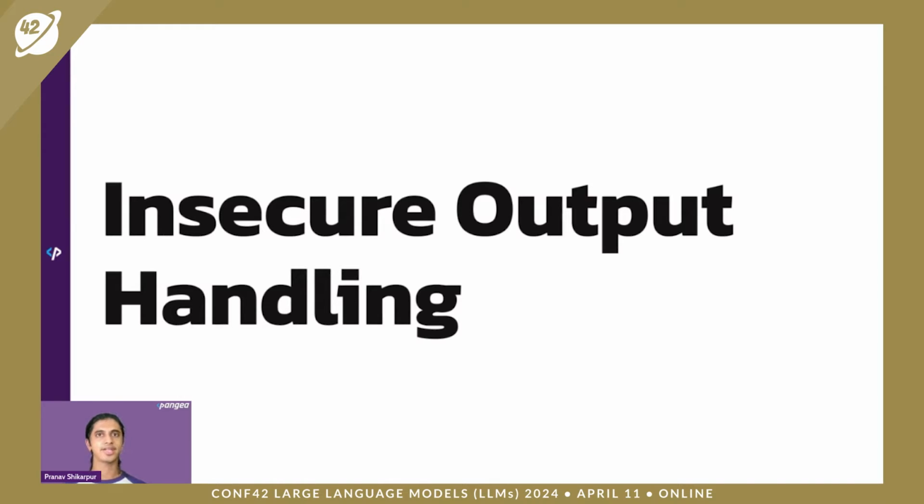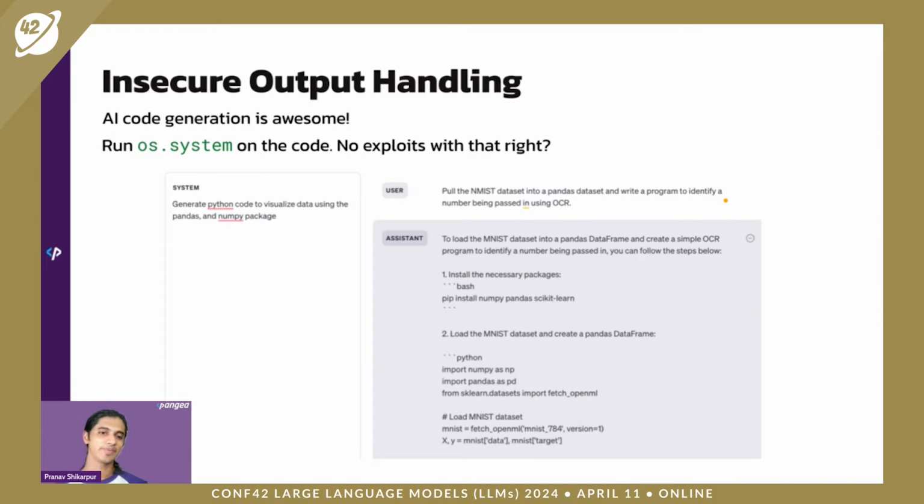Now let's talk about our second vulnerability, that being insecure output handling. Insecure output handling is one of the OWASP top 10 attacks, and you'll see why. Now, AI is awesome for code generation. We've all used, or some of us have used, Copilot, and it's helped us a ton. We've also used ChatGPT possibly to get it to fix our code and stuff like that.